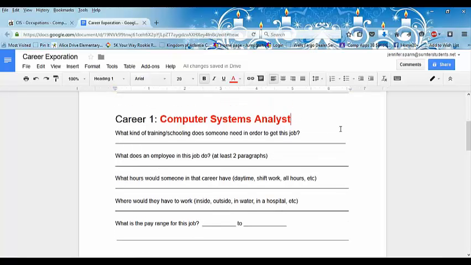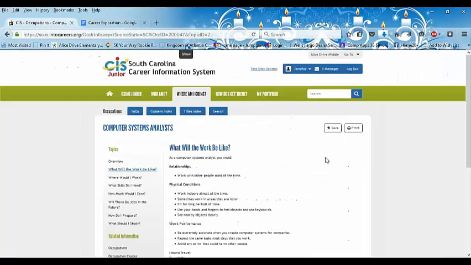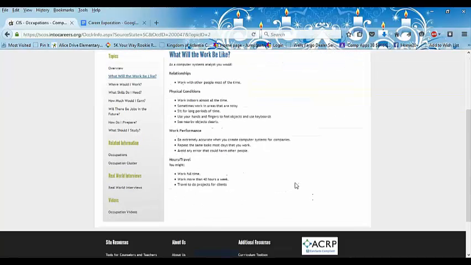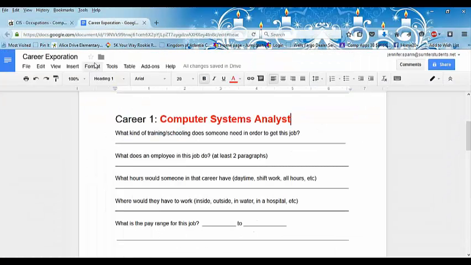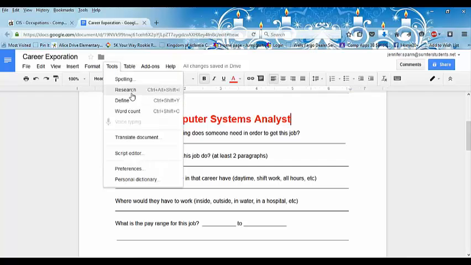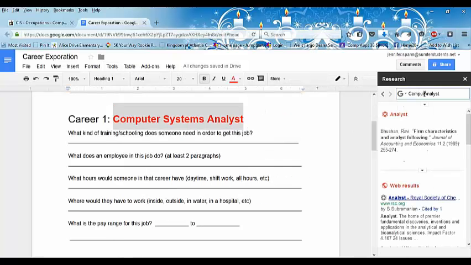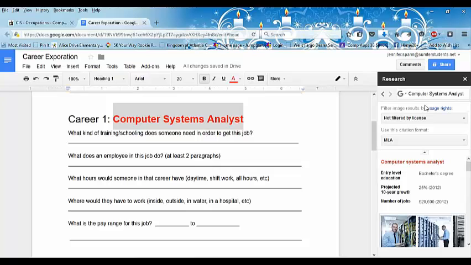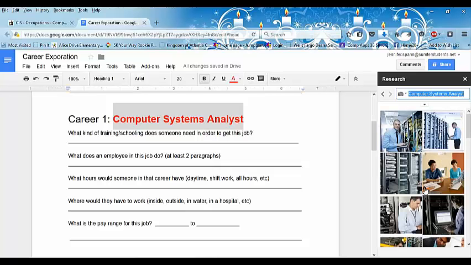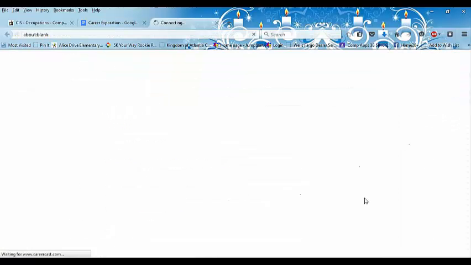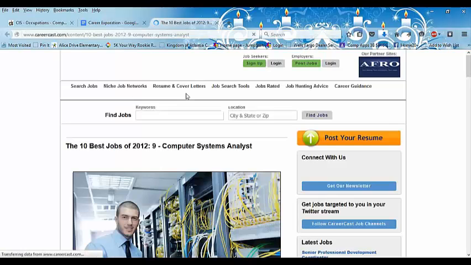The last thing you can do when you're done, if you do not have a picture here that you want, is click on Tools and Research and type Computer Systems Analyst, and then click on the downward arrow here. That's not what I wanted to do. Hold up. There we go. Click on the word itself and go to Images, and it will bring up images of people that do that, and just put one in there so that other people can see what it looks like.